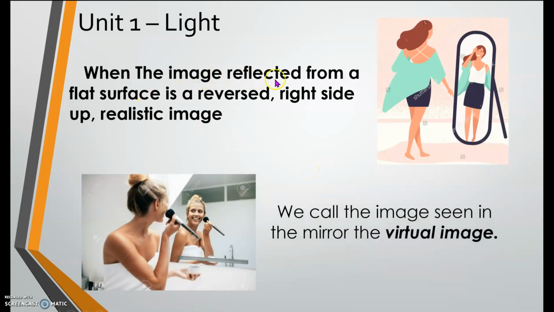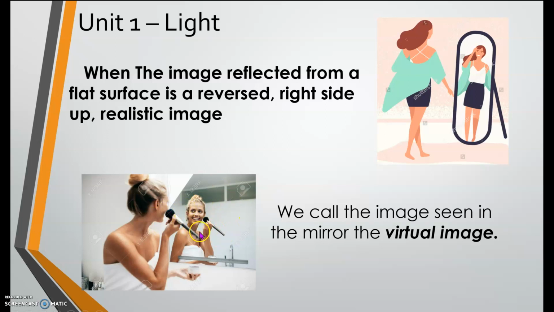When the image reflected from a flat surface is reversed, right side up, it is a realistic image. We all have a mirror in our house, right? When the surface is extremely smooth, like a mirror, the image formed by the reflection will be sharp and very clear.